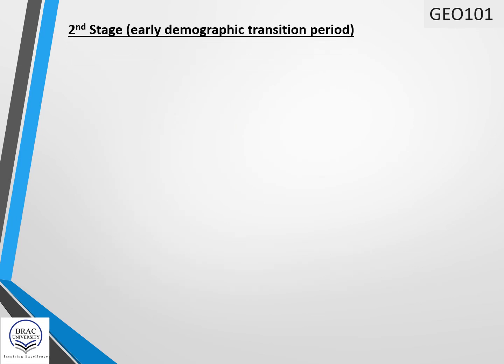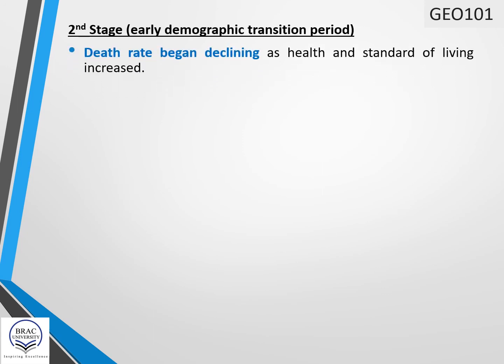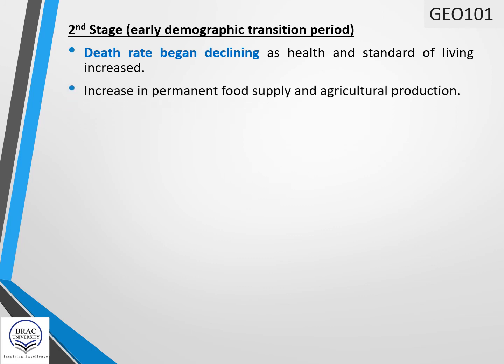Characteristics of the second stage of the demographic transition model, which is also known as the early demographic transition period. Death rate began declining because health facilities are improving and the standard of living is increasing. Increase in permanent food supply and agricultural production.